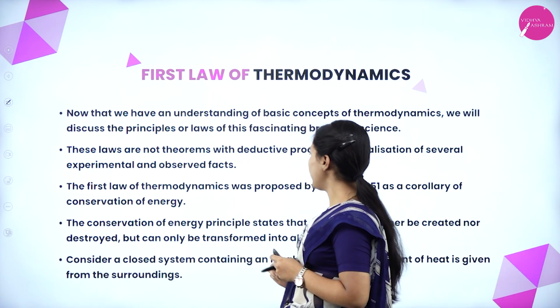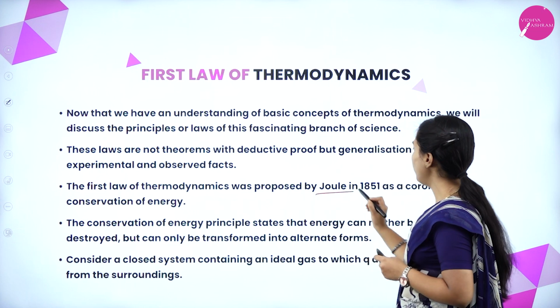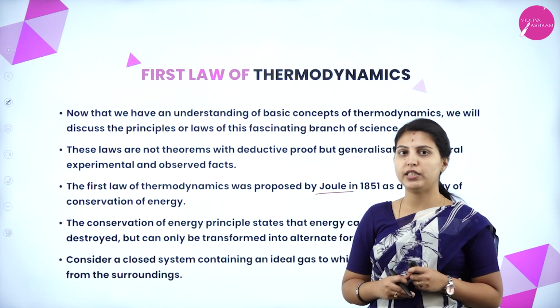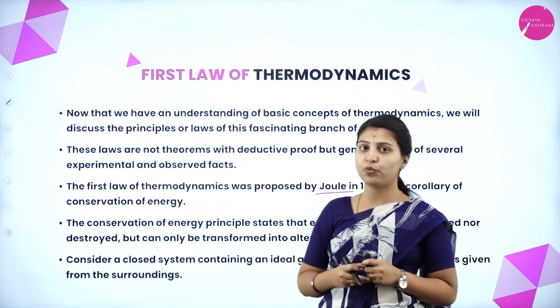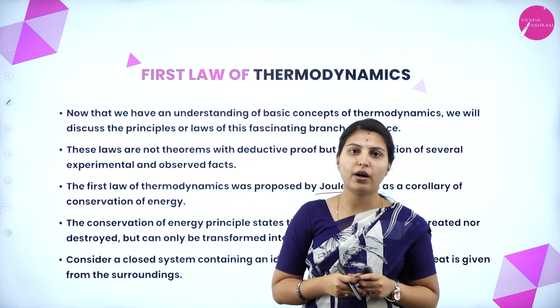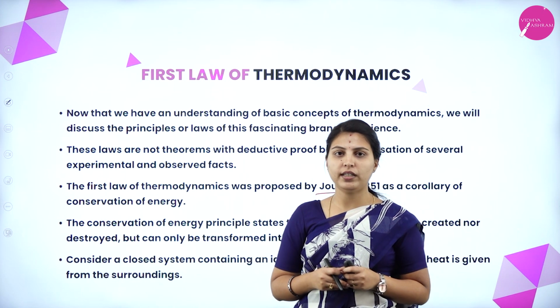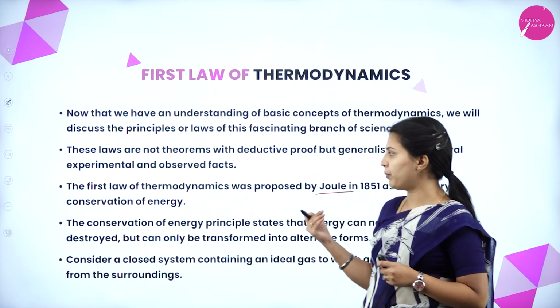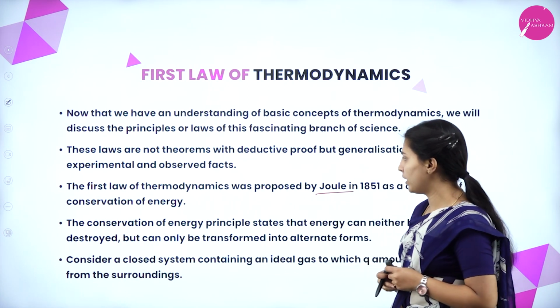The first law of thermodynamics was proposed by Joule in 1851 as a corollary of conservation of energy. He was the first scientist who proposed this first law of thermodynamics.